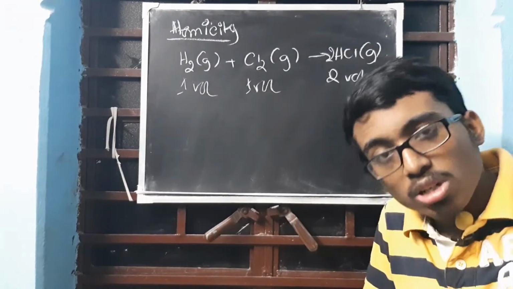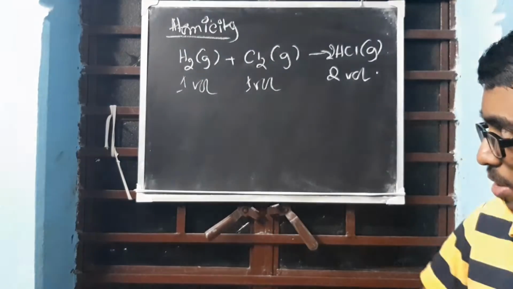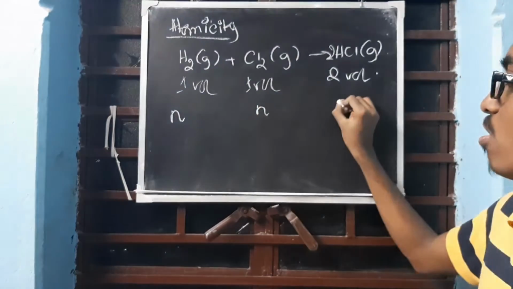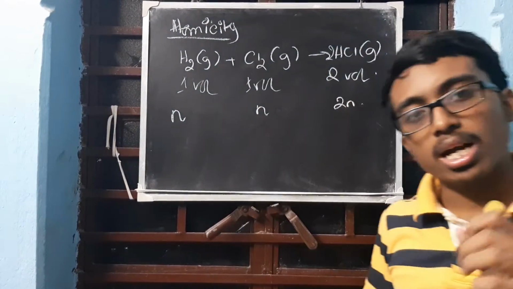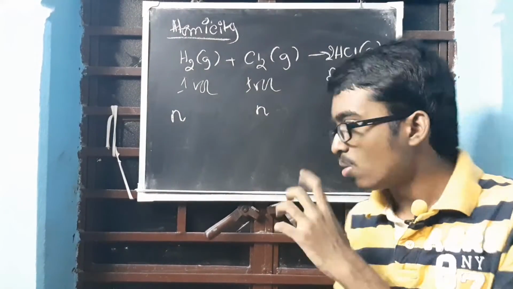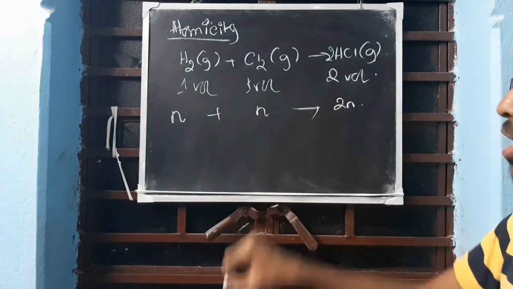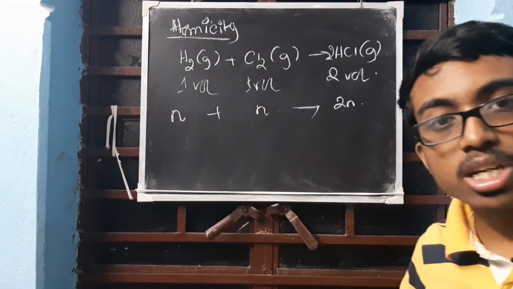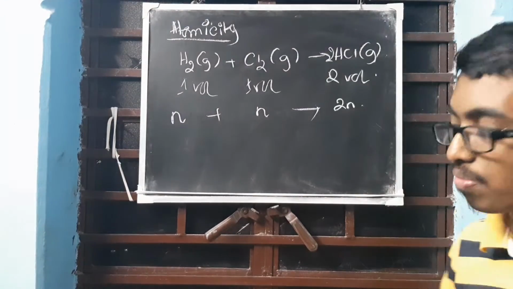So instead of volume we can write n number of molecules plus n number of molecules will combine to form 2n number of molecules. Can we write this? Nothing wrong is there.